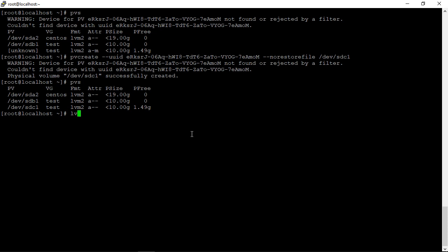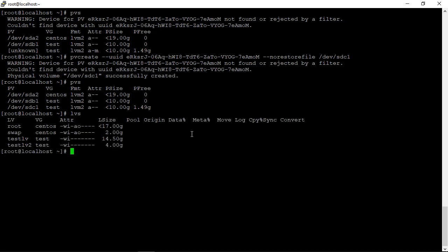Let's check the volume group, it is there. Let me see if it allows me to bring up the logical volumes. Mount /dev/mapper/test LV, still it is down.